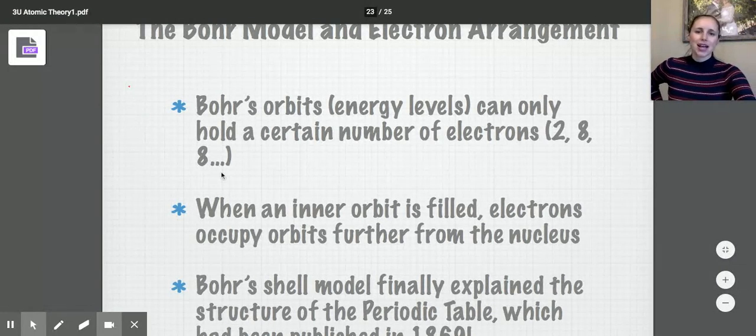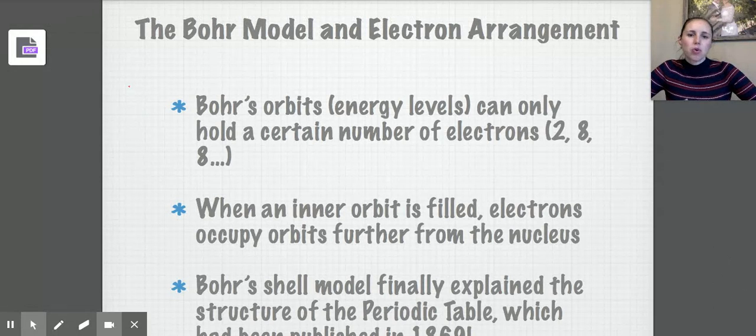These numbers remind you a little bit of grade 9 Bohr-Rutherford diagrams. So we've actually got ourselves to the Bohr-Rutherford diagram, and the Bohr-Rutherford diagram is what we are going to continue to use this year.